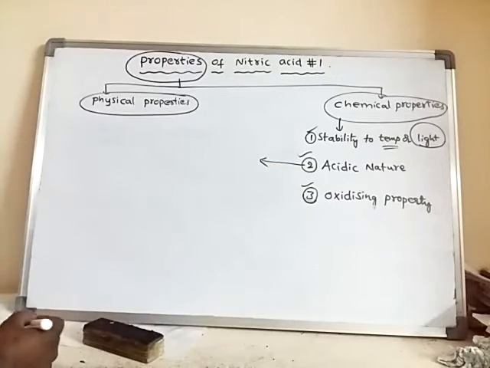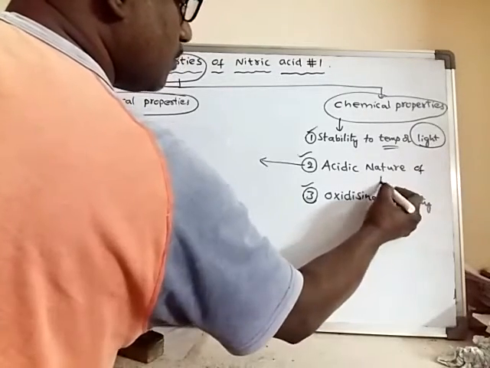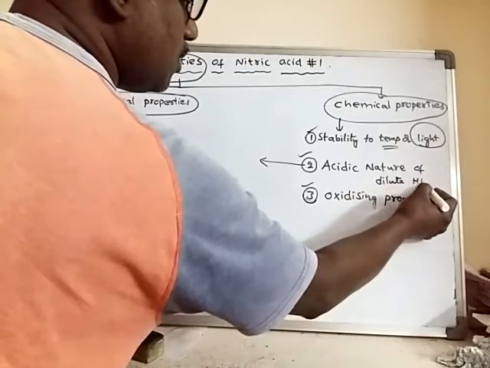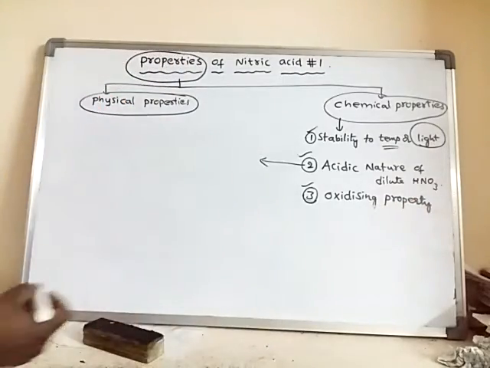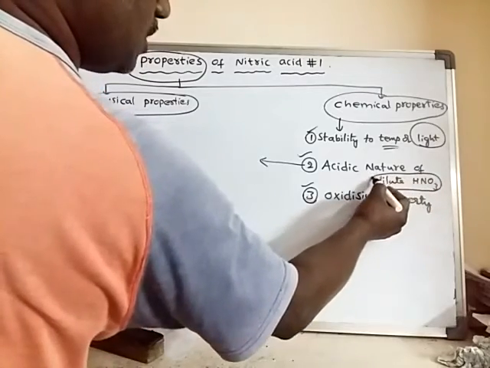See, this is the acidic nature of dilute nitric acid. Dilute nitric acid means it contains water.